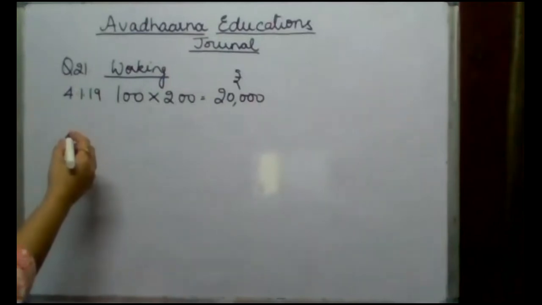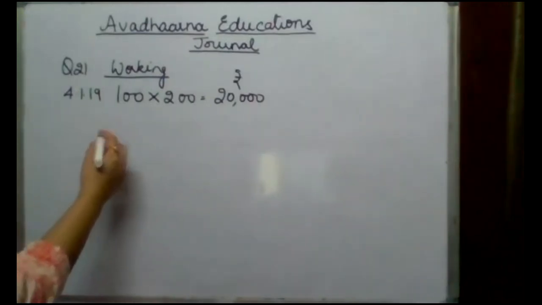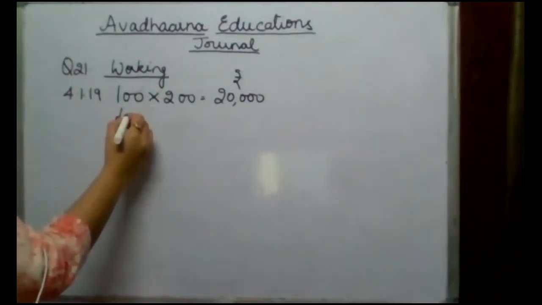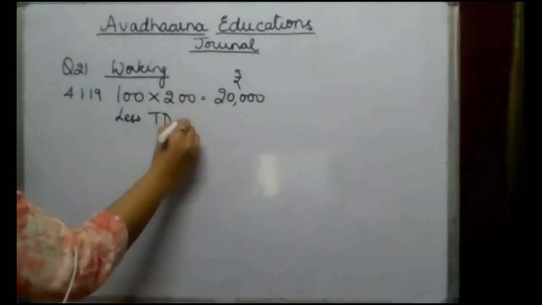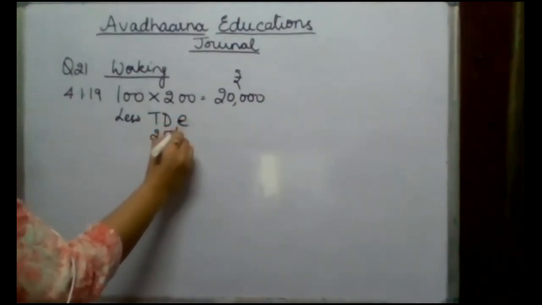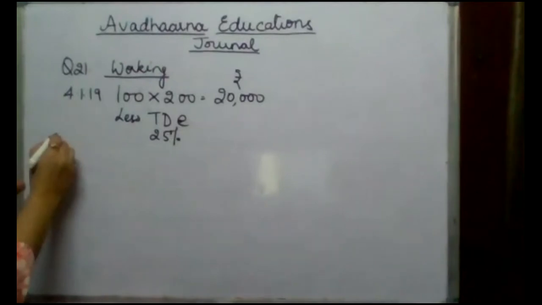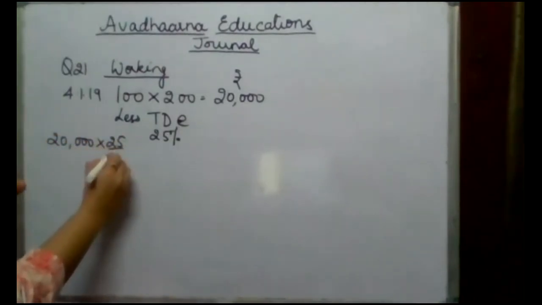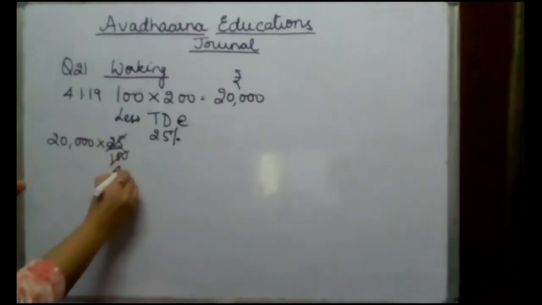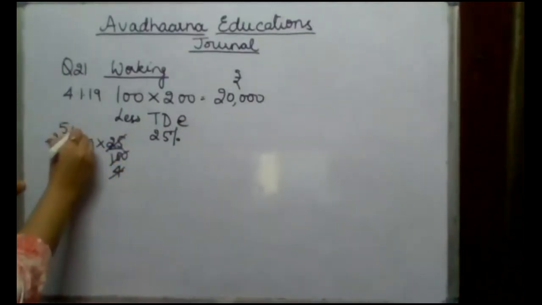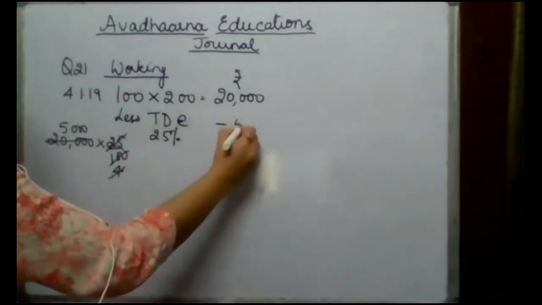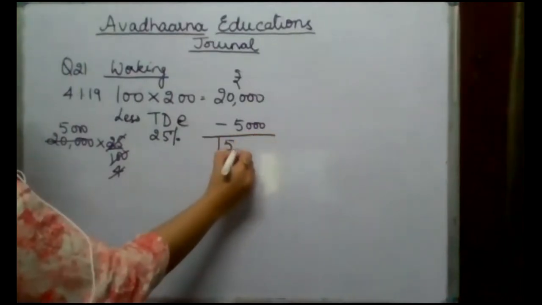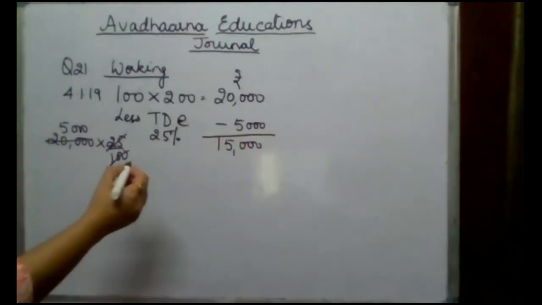Now we are going to give first trade discount, less trade discount at the rate of 25%. So if I calculate 25% of 20,000, let us show the working over here. 25% of 20,000, this amount is 5,000. So less 5,000, 15,000 will be the total value of the sales.